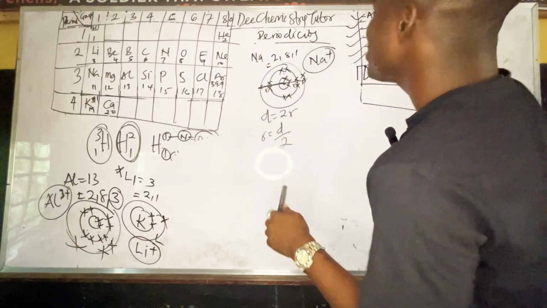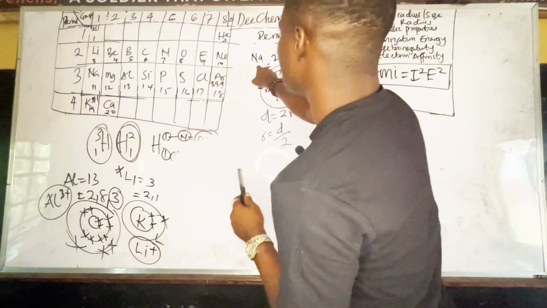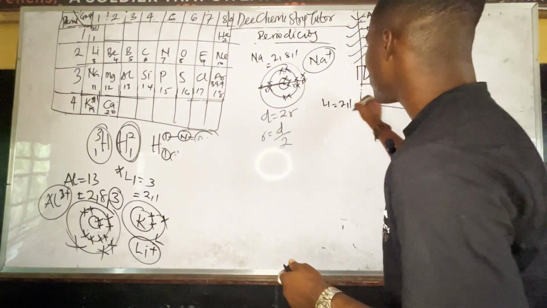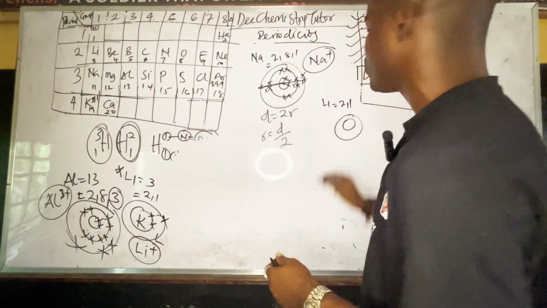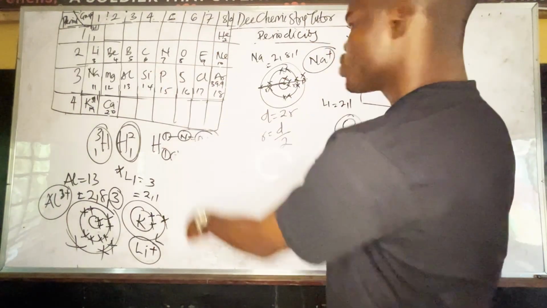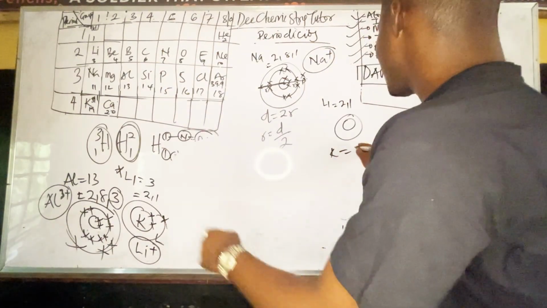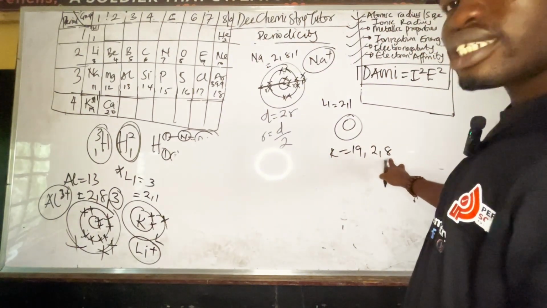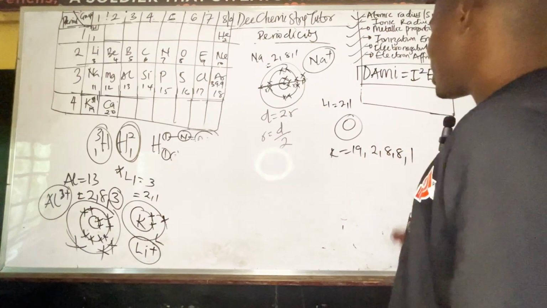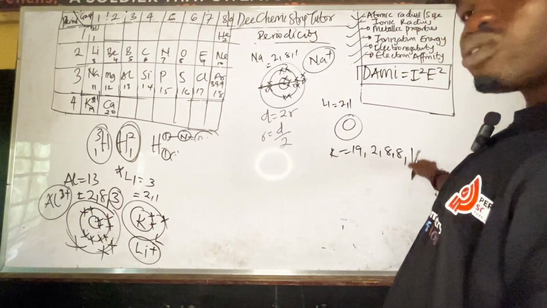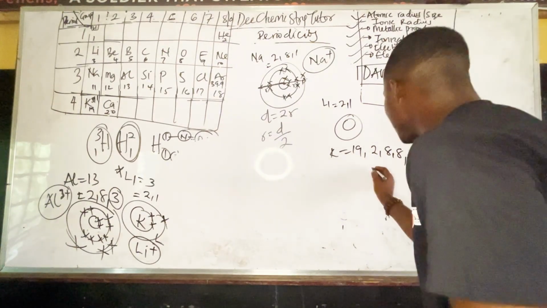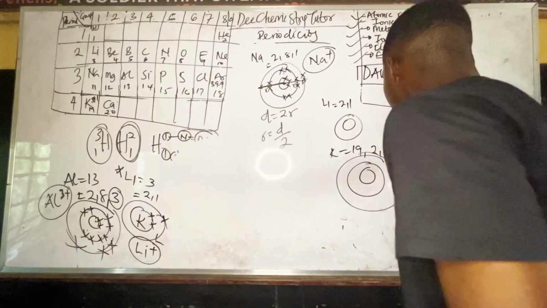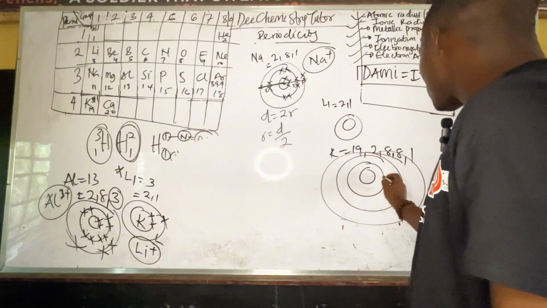Okay, let's go. So, atomic radius. Now, this is sodium. For lithium, how will it be? 2,1. That means lithium will have just 2 shells. For the next one, potassium, which is 19, it will be 2, 8, 8, 1. That's 18, 19. That means the shells of this one will be 4: 1, 2, 3, 4.